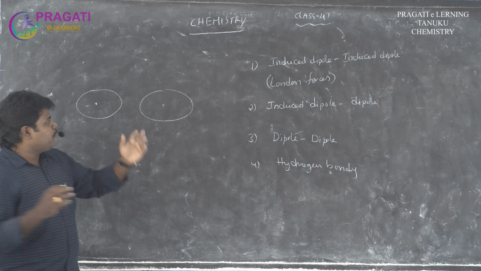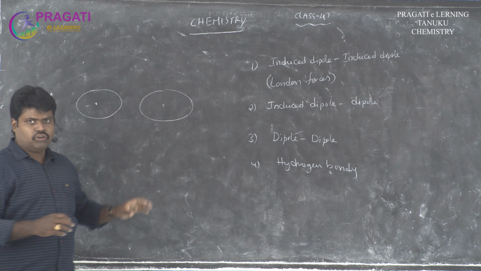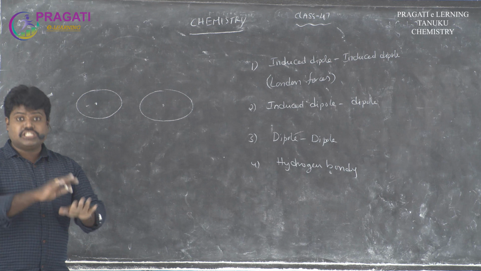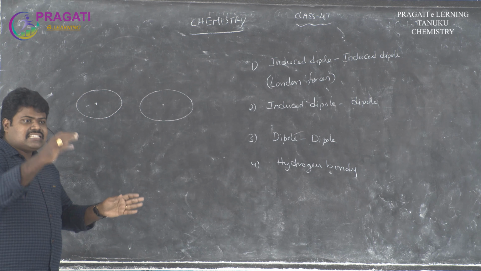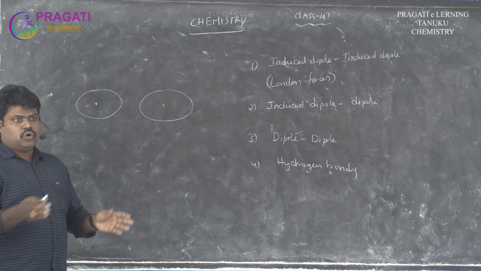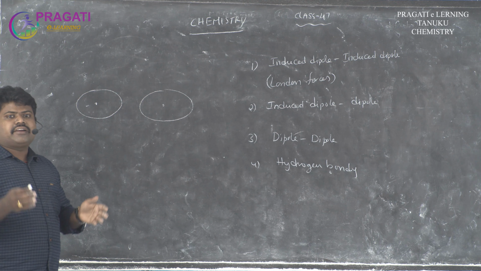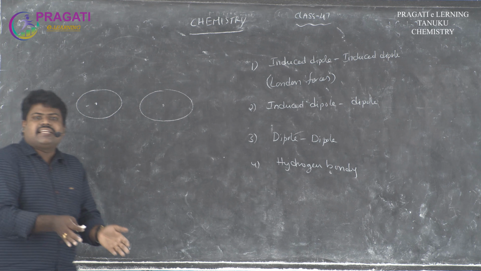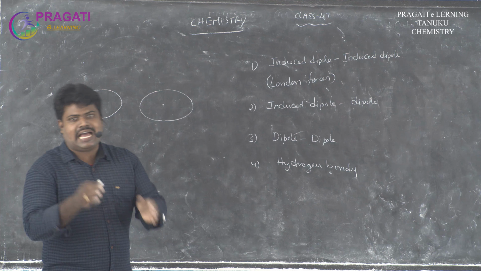So in the moving gas molecules, the electron cloud is not similarly distributed; it is unsymmetrically distributed. More electrons are distributed on one side and less electron density on the other side.